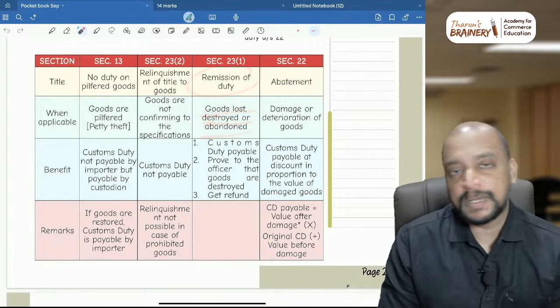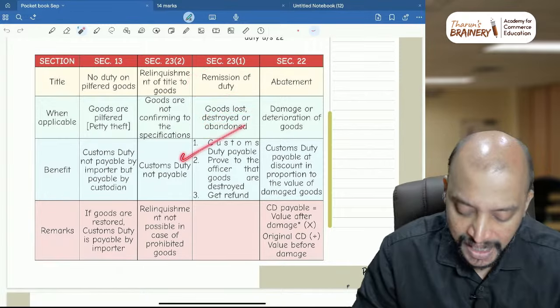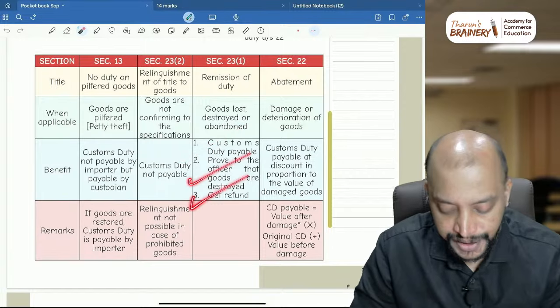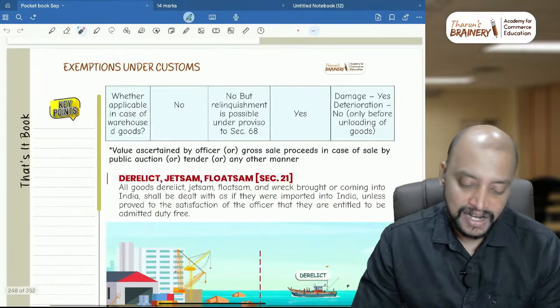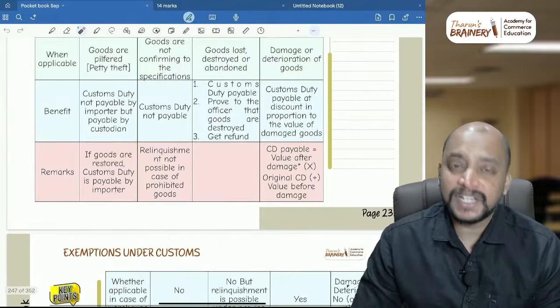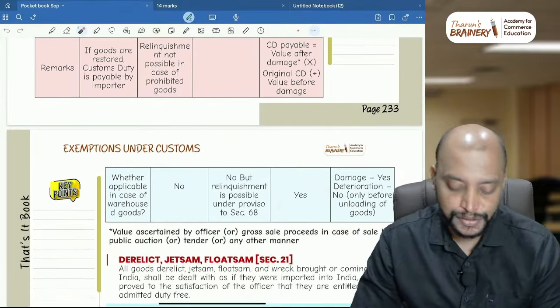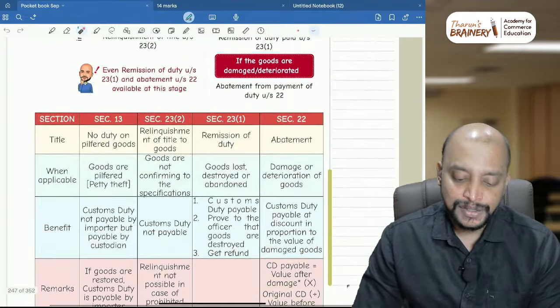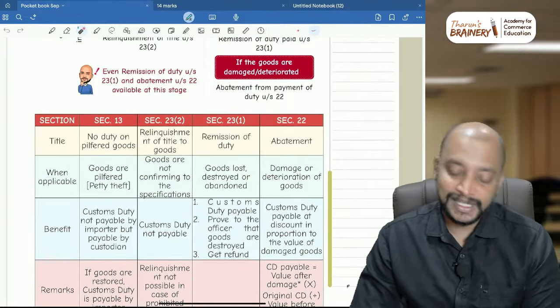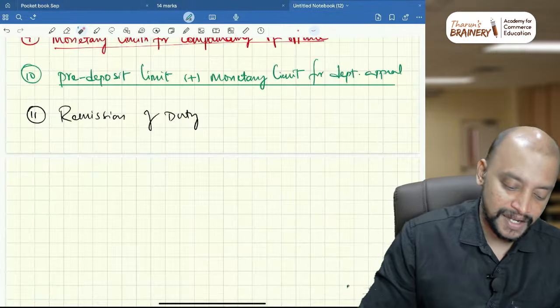So what is the process? First you need to pay the duty and prove to the officer that the goods are destroyed, and then we will get the refund. Okay, and in this case, whether for warehoused goods, whether remission of duty is applicable? Yes, even for warehoused goods also remission of duty will be applicable. So this remission of duty concept can be tested in exam. So that's what I have given there.